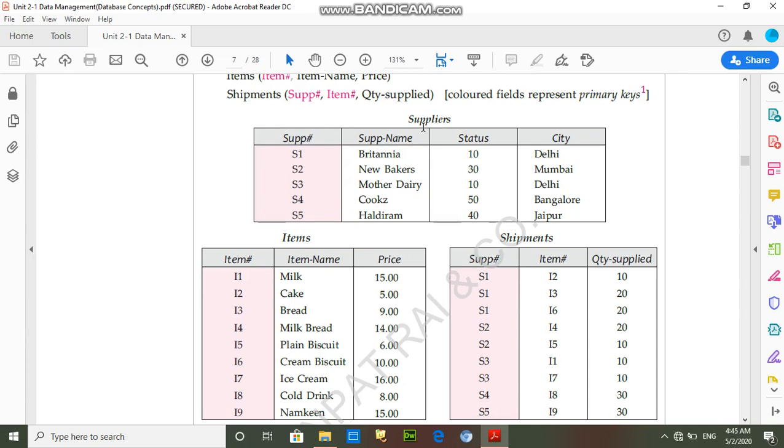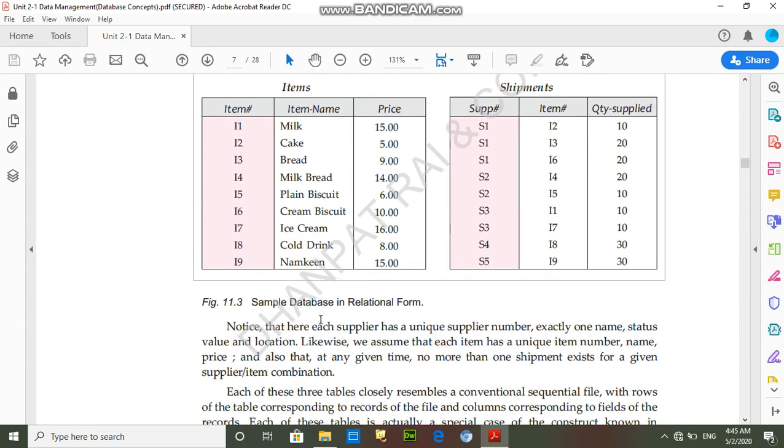First table, supplier, and this supplier table is attached with the shipment table by supplier ID. Here the first record of the supplier S1 is Britannia, and supplier S1 is supplying I2, I3, and I6 items, and this record is linked to the item table. Here I1 is milk, I2 is cake, and I3 is bread. In this way all records are attached. This is the example of the relational data model.